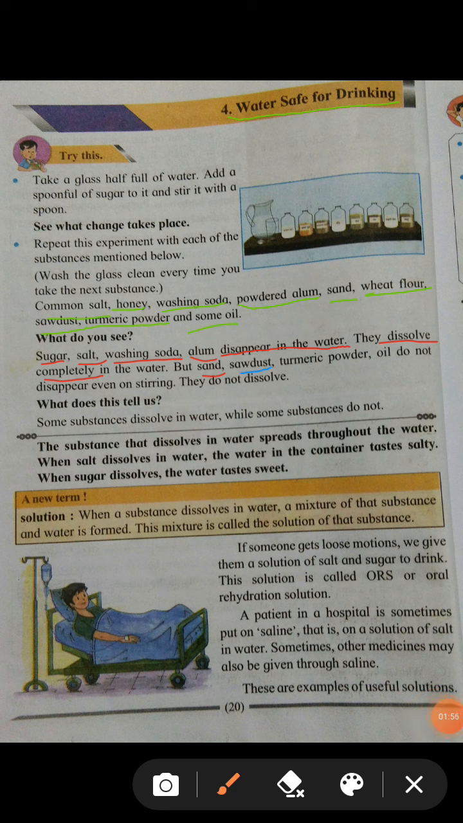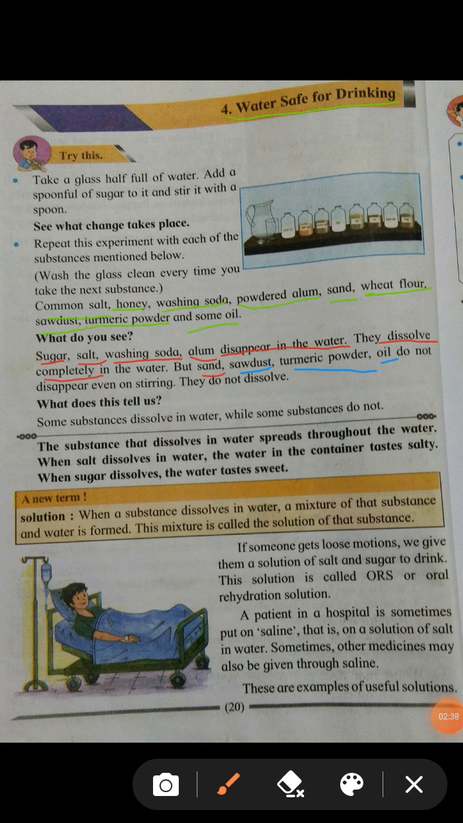But sand, sawdust, turmeric powder, oil, these things do not dissolve. Means these things do not disappear in the water. Means they do not dissolve in the water. Means through this experiment, what do you learn? We learn that some substances dissolve in water and some substances do not dissolve in water.